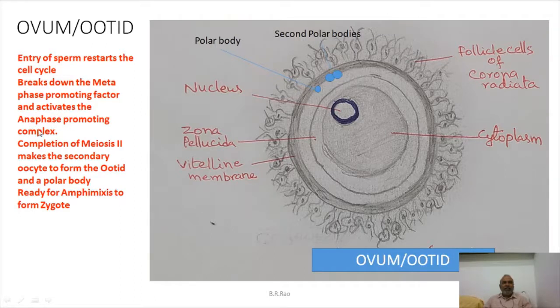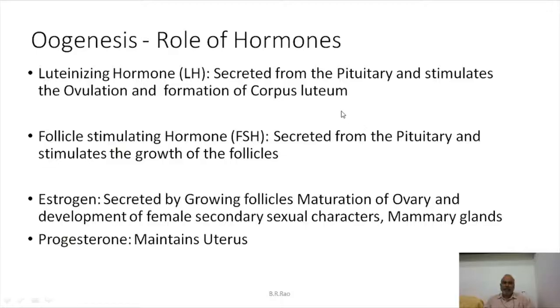And when anaphase promoting complex is activated, then anaphase will also be completed, so that a mature ovum is formed. Completion of meiosis makes the secondary oocyte form the ootid, and the polar body further divides to form two polar bodies, and amphimixis occurs. That is the mixing of male pronucleus and female pronucleus. With that, a zygote is formed and the oogenesis is completed.